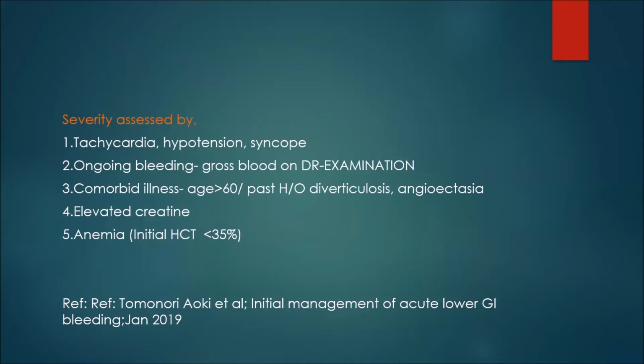Comorbid illness like age more than 60 years or past history of diverticulosis or angioectasia are high risk categories, as are elevated creatinine level and anemia if hematocrit is less than 35%.